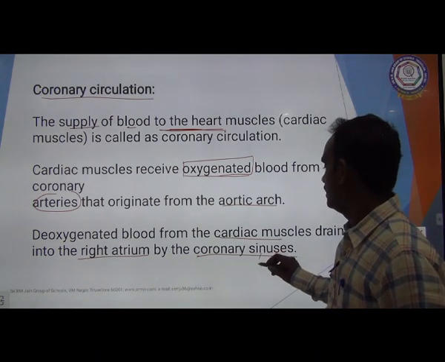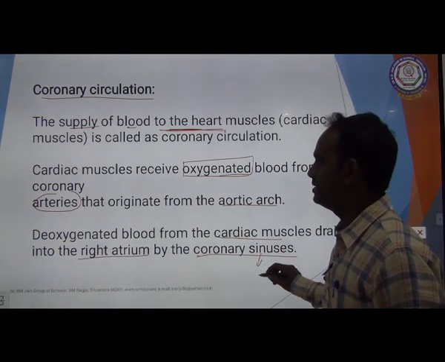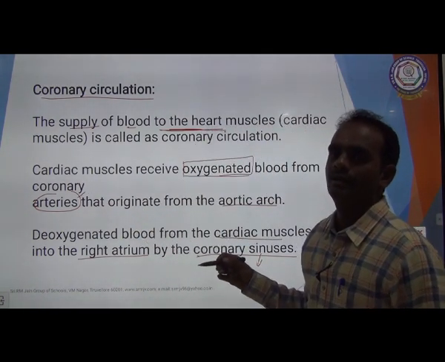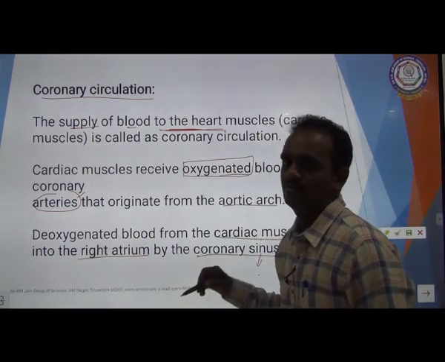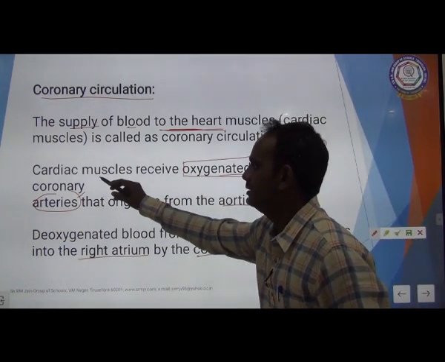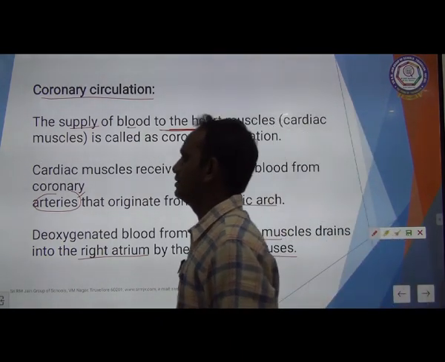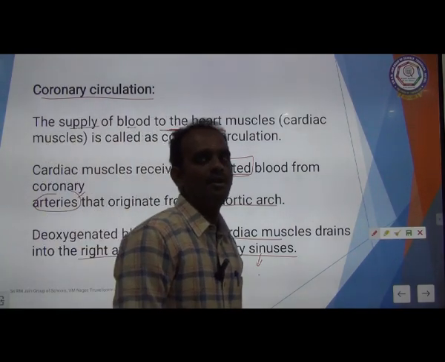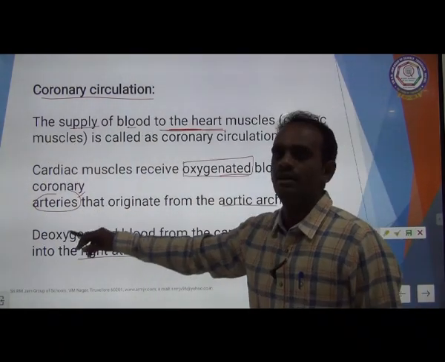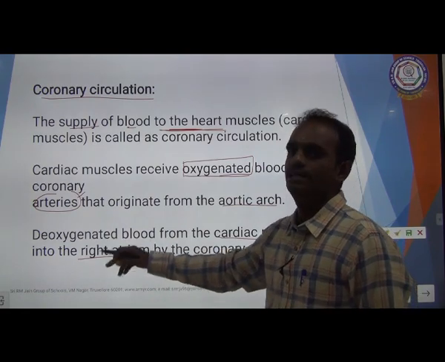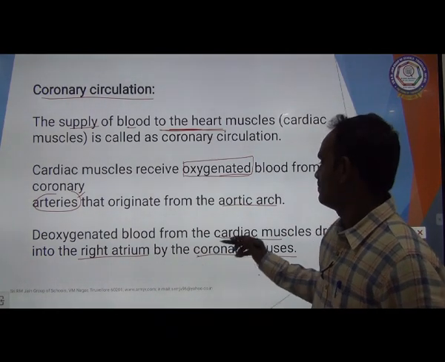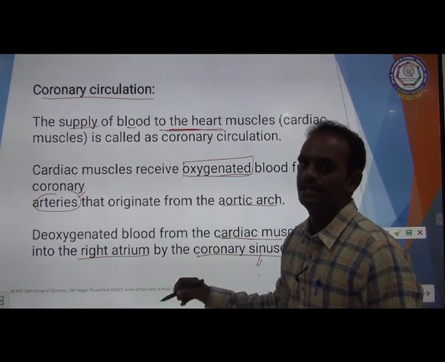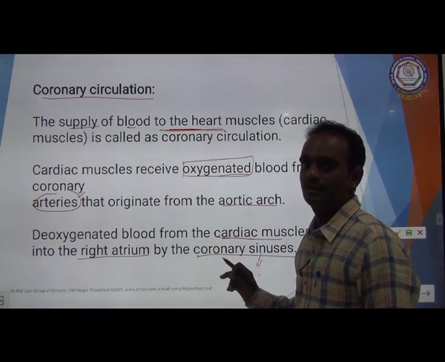Coronary sinus transports the deoxygenated blood, and the coronary artery transports the oxygenated blood. Clear?